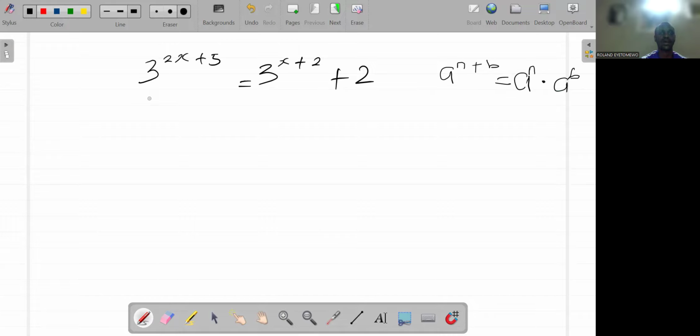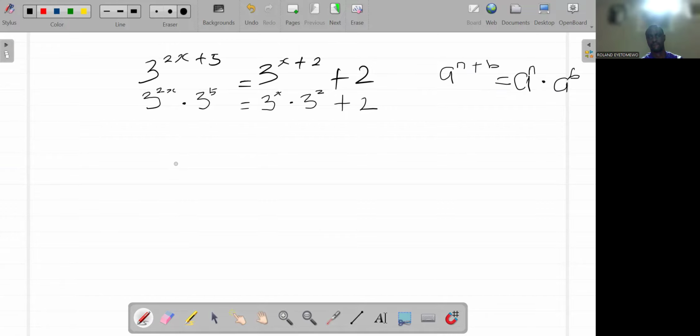So 3 raised to the power of 2x plus 5 can be written as 3 raised to the power of 2x times 3 raised to the power of 5. Then 3 raised to the power of x plus 2 can be written as 3 raised to the power of x times 3 raised to the power of 2, then plus 2.